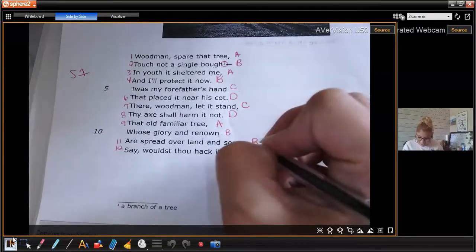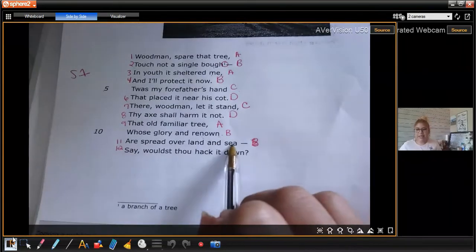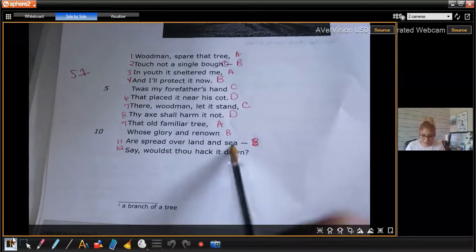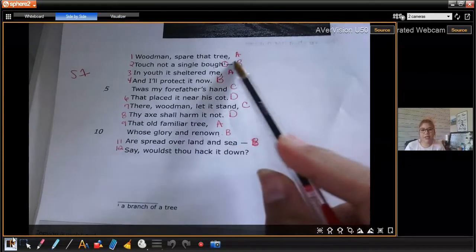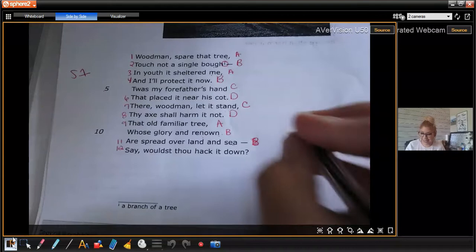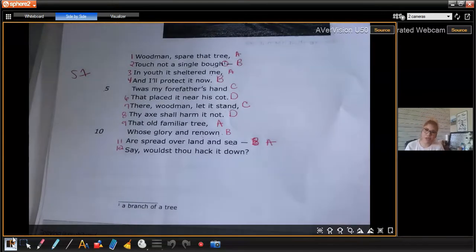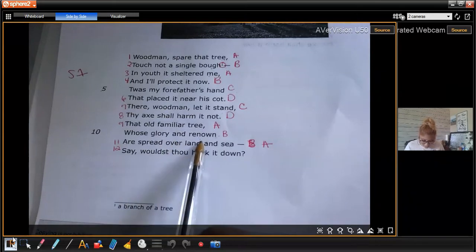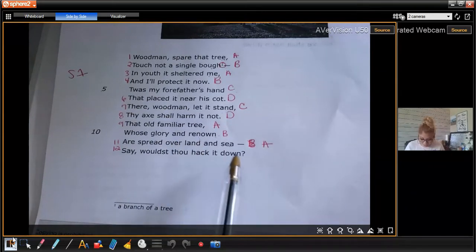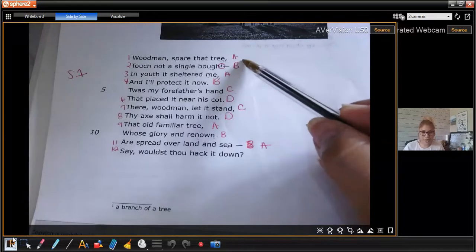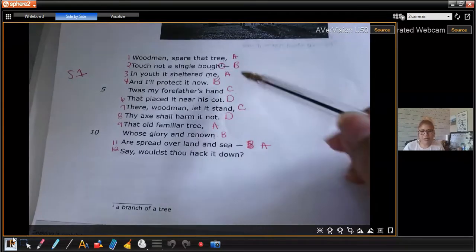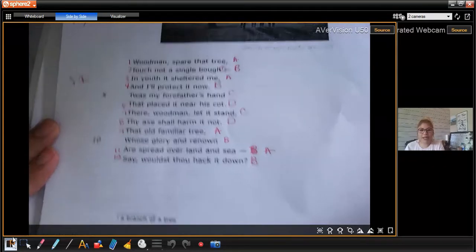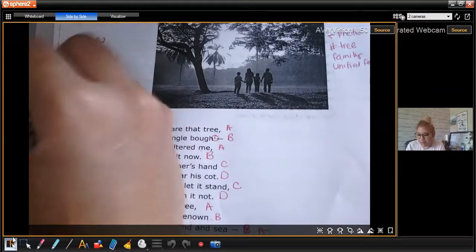All right, next line. Are spread over land and sea. So let's start up from the top. Sea and tree. Do they rhyme? Yes. Sea, tree. All right, next one. Say, wouldn't thou hack it down? So down and tree. No. Down, bough. Yes.